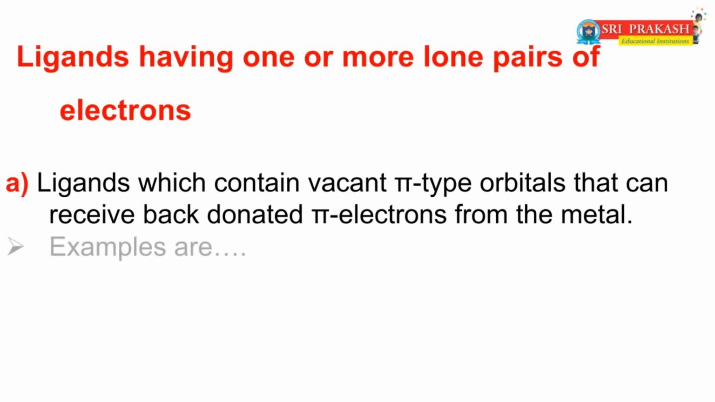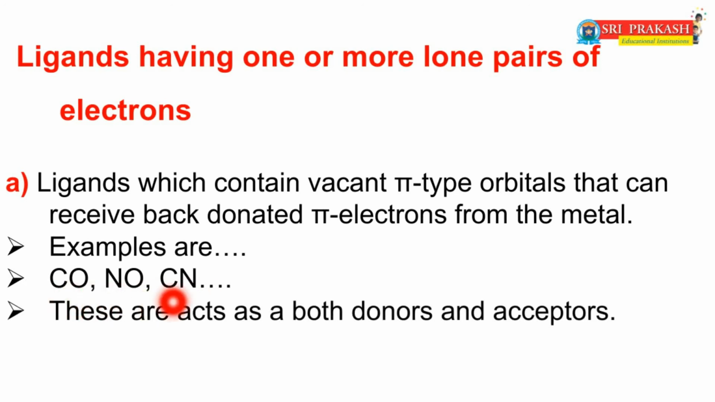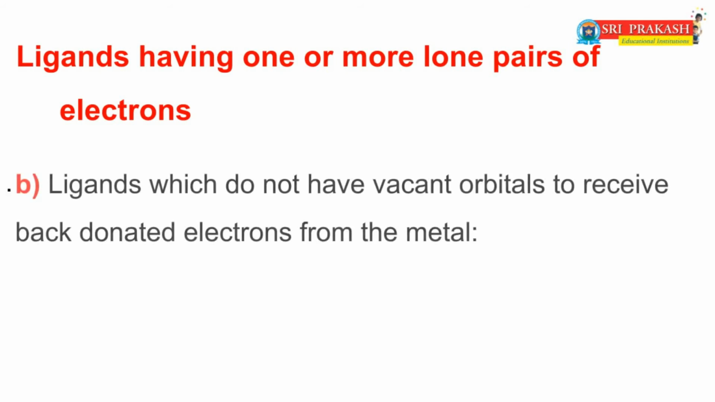For example, CO carbon monoxide ligand, NO nitric oxide, CN cyanide. These are pi type orbital containing ligands. These act as both donors and acceptors. That means carbon monoxide, nitric oxide, and cyanide ligands act as both donors and acceptors. Okay, next one is in ligands having one or more lone pairs of electrons.